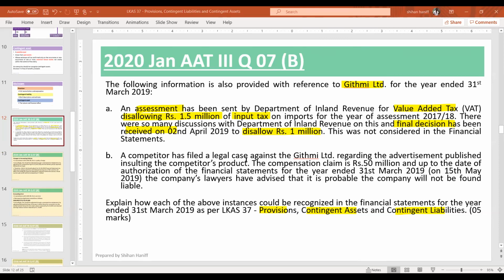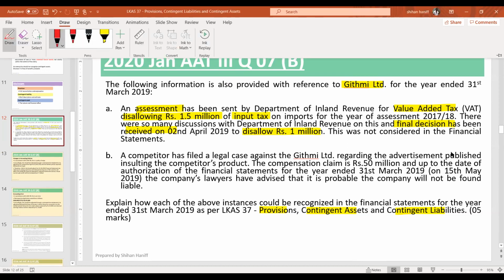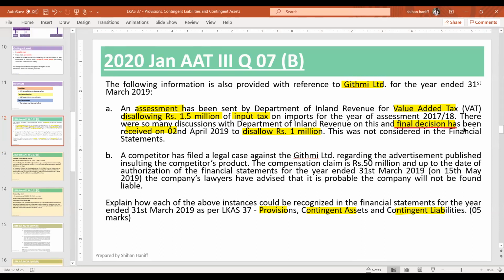Right. Contingent liability means the decision is pending. Is the decision pending? The decision is given. The final decision has been received on 2nd of April. If the final decision has been given, you have to make a provision.